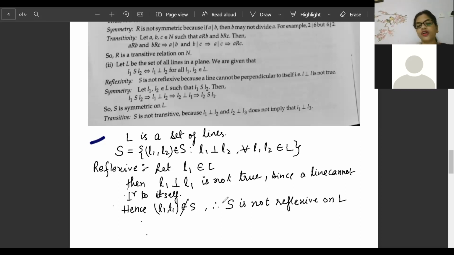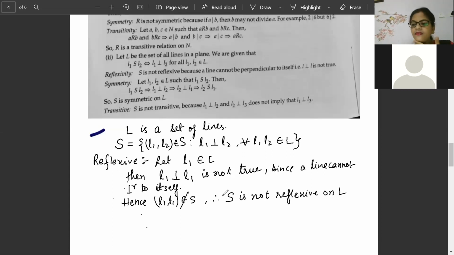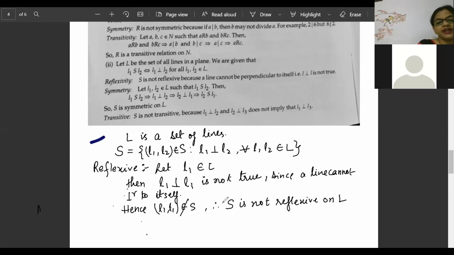Understood or not? Tell me. Understood, beta? The first one understood, everyone? Okay, Maheshwar, Pritika, everyone is telling understood. Okay, next one. Now you know how to do the next one. What do you have to write, beta? Okay, Farhana is telling she understood. Next one, beta, symmetric. Can anybody tell me, will the relation be symmetric, before I start?